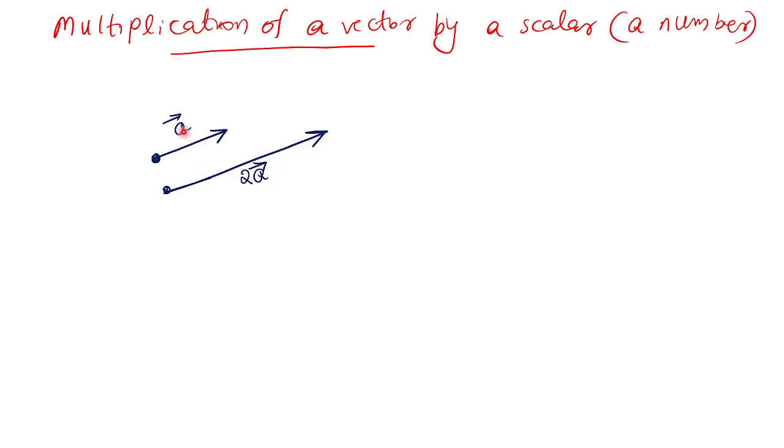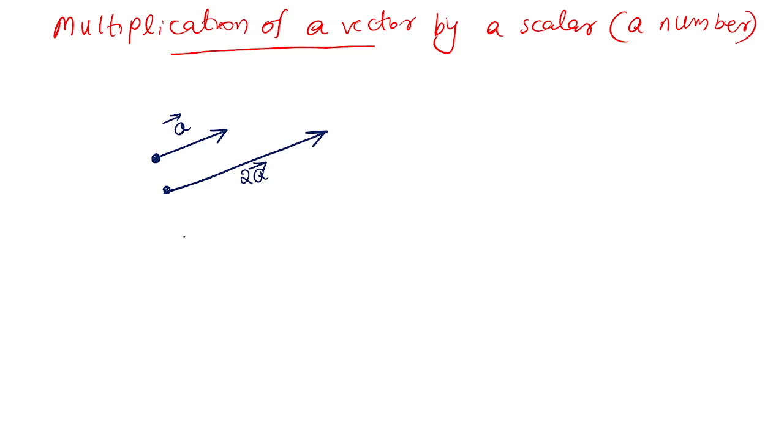So we denote it by 2 times A. 2 times A means the same direction of A, but the magnitude will be double. Direction remains the same. That is the meaning of multiplying a vector by a scalar. In this way we are defining it, okay?